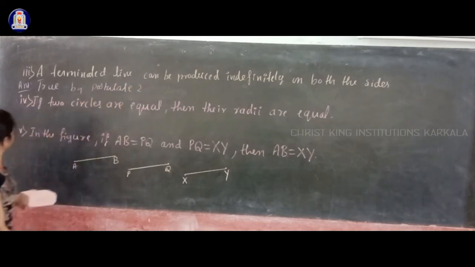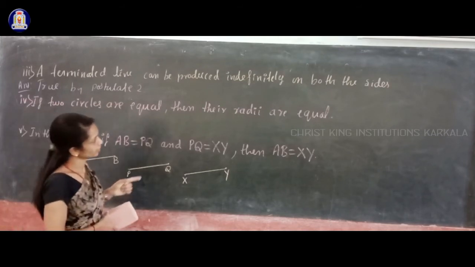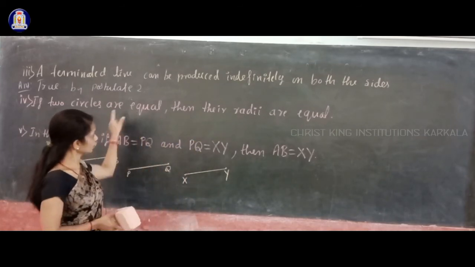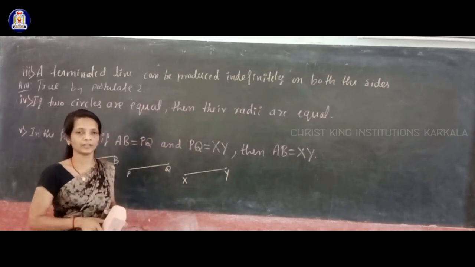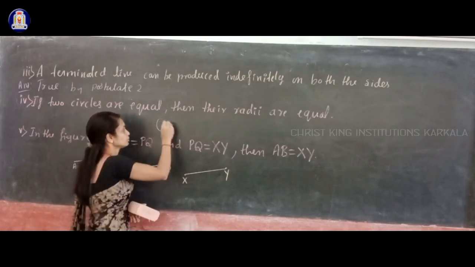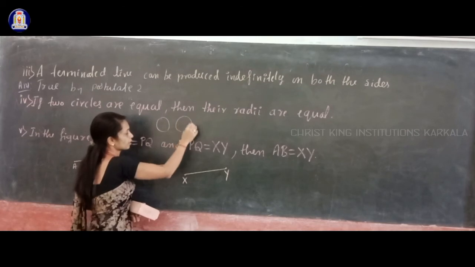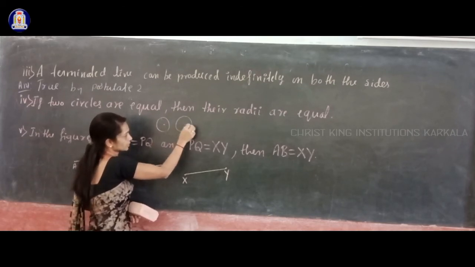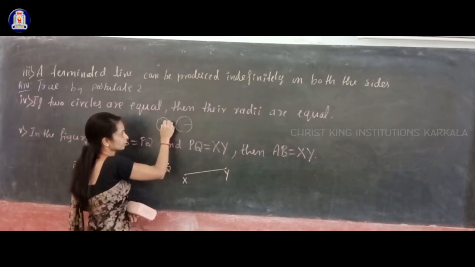Next statement: if two circles are equal, then their radii are equal. Suppose you have two circles with the same radii like this, for example 2 centimeters each.